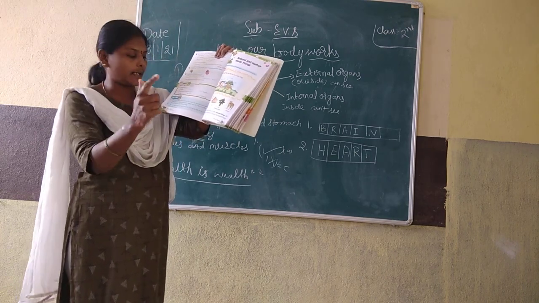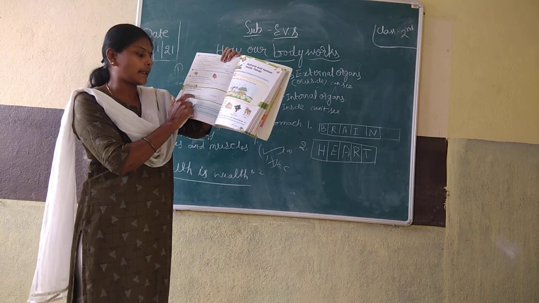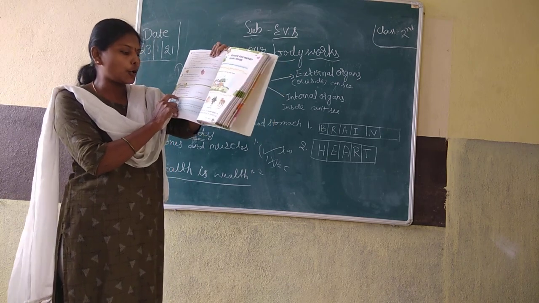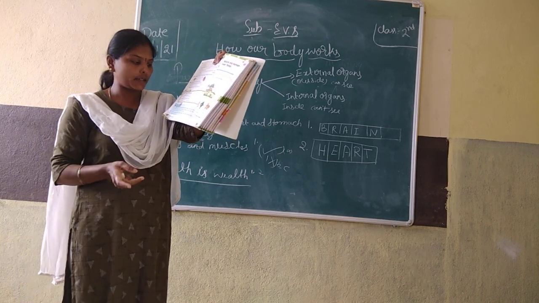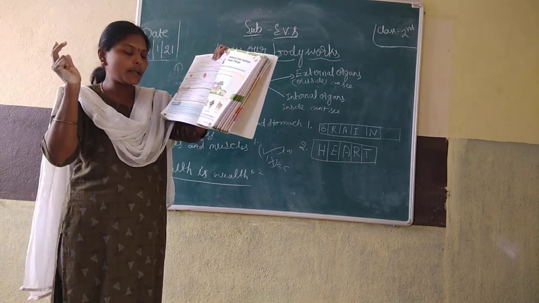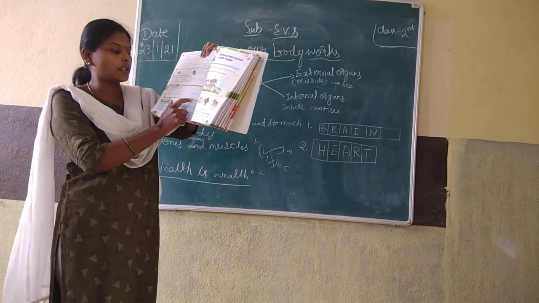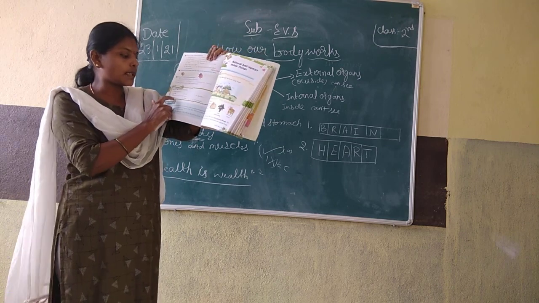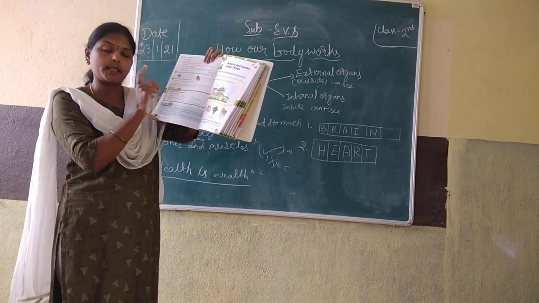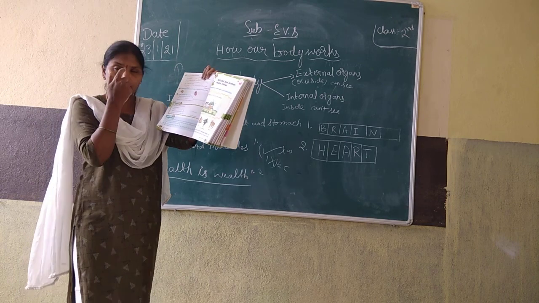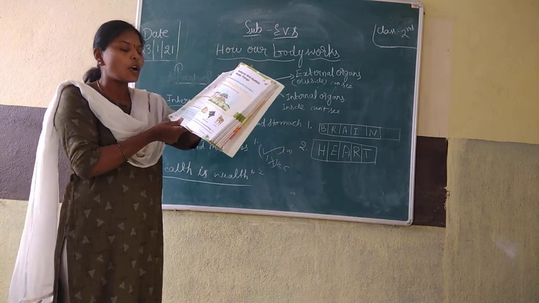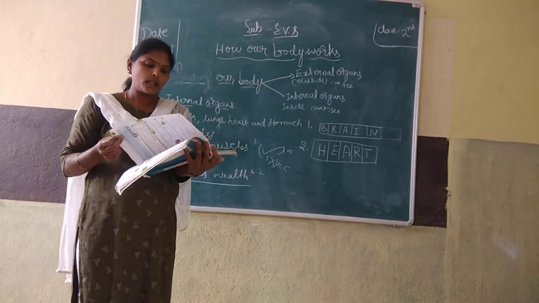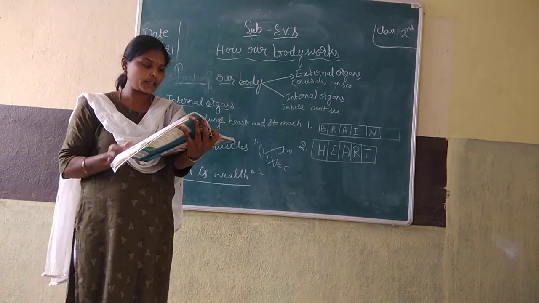C option is correct. Which is not an internal organ? Nose, brain, stomach. Stomach we cannot see. Brain we cannot see. Brain and stomach are wrong. Nose is the correct option because it is not internal, it is external. We can see it. Okay, understood children? Okay, thank you.